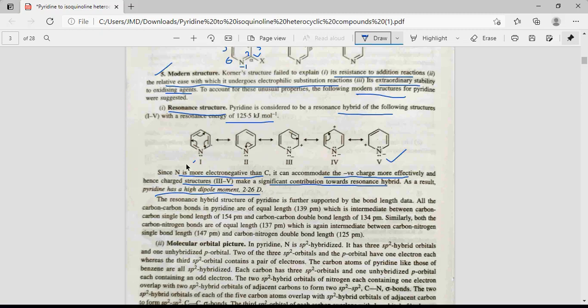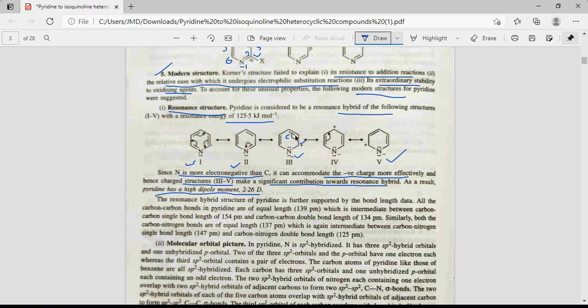So due to this, pyridine also has a high dipole moment, 2.26 D. So first of all, look here. In structure 1, there is simply shuffling of pi electrons. So we get structure 1 and 2. Then nitrogen is more electronegative, so it can attract this pi electron of the ring toward itself, and there comes negative charge on the nitrogen and positive charge on the carbon.